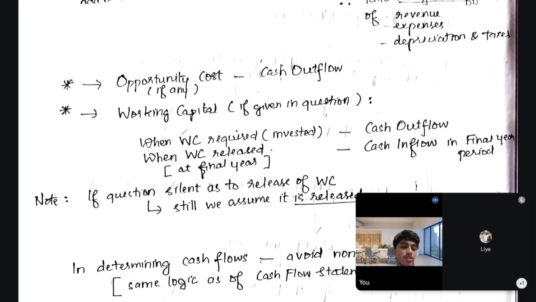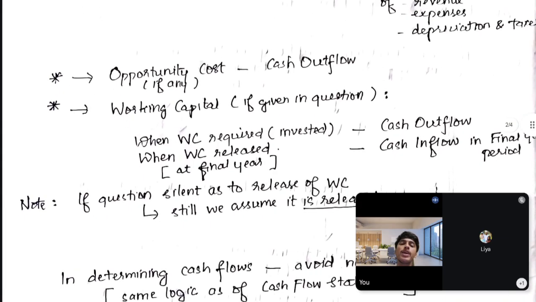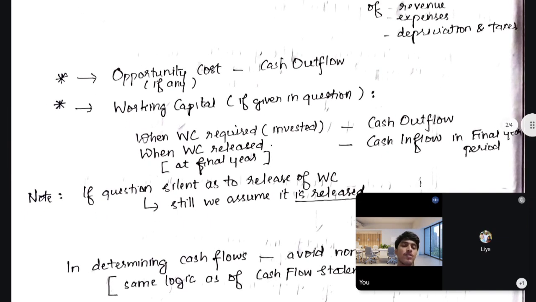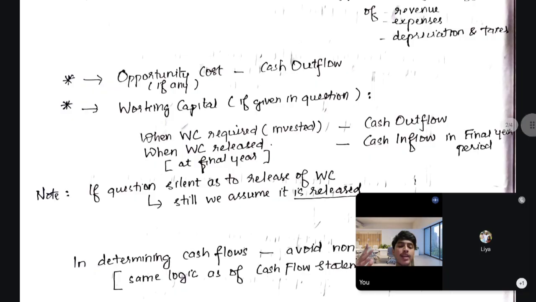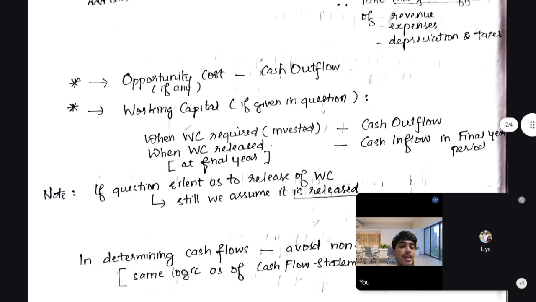And such opportunity cost should be treated as a cash outflow. Okay, and the same applies to working capital. Working capital requirements usually occur in two stages, at the start and at the end. It's the day-to-day funds that we require, like some petty expenses, current assets, settlement of current liabilities. We require some day-to-day cash.